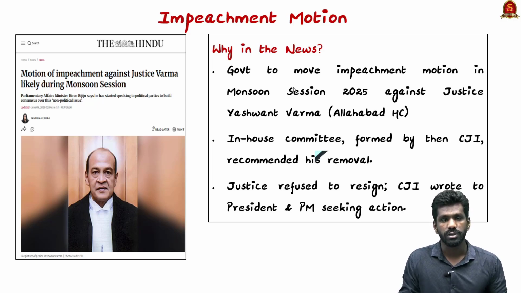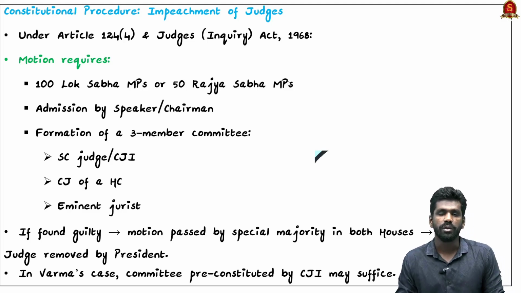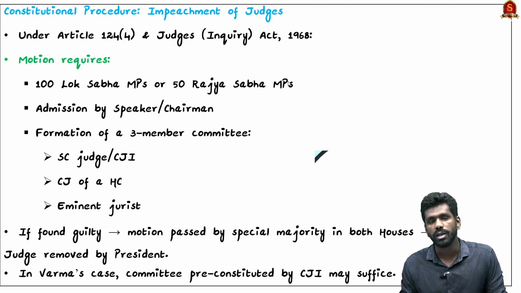So what are the procedures involved in this impeachment? This is what we are going to see here. The impeachment of judges in India is governed by Article 124 of the Indian Constitution. It is also governed by the Judges Inquiry Act of 1968. This process ensures accountability of judges in the higher judiciary. It applies both to Supreme Court judges and High Court judges. In simple terms, if there are any serious allegations against a judge, Parliament can remove them through this detailed parliamentary procedure.